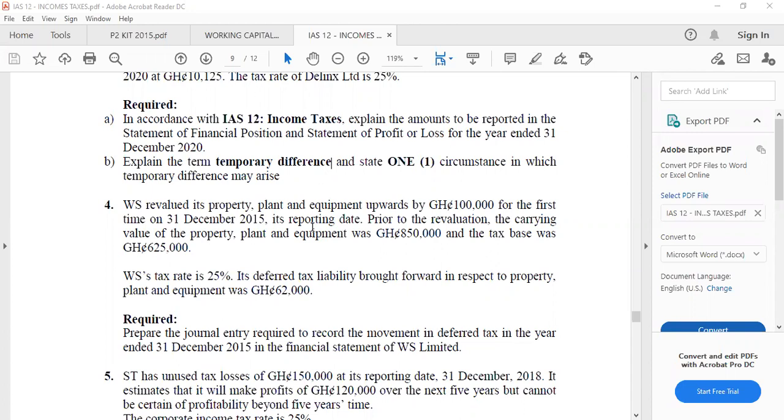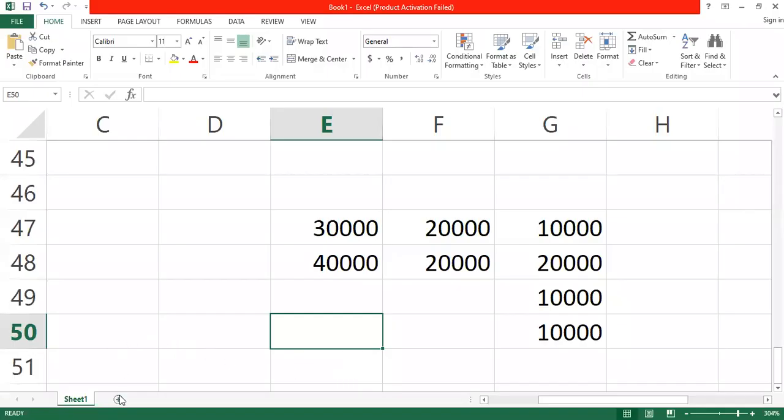Assuming the asset was not revalued, what should have been the temporary difference? It will be 225. But right now, the asset has been revalued. What is the new value of the asset now?